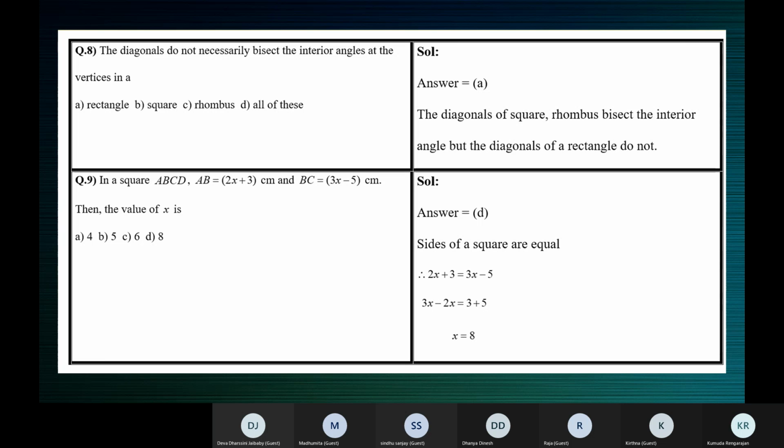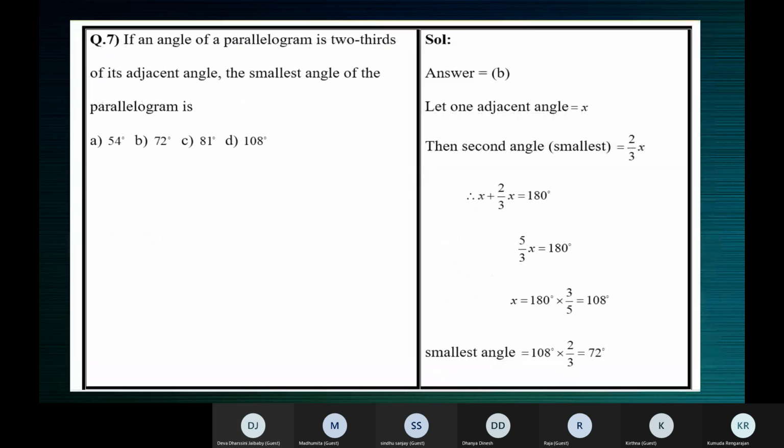All right, children. So here also in question number 7, you must understand that they're talking about two angles which are adjacent angles. If you call one angle x, the other angle is given as 2/3 of its adjacent angle. So 2/3 of means into x. Adjacent angle is x. So 2/3x.